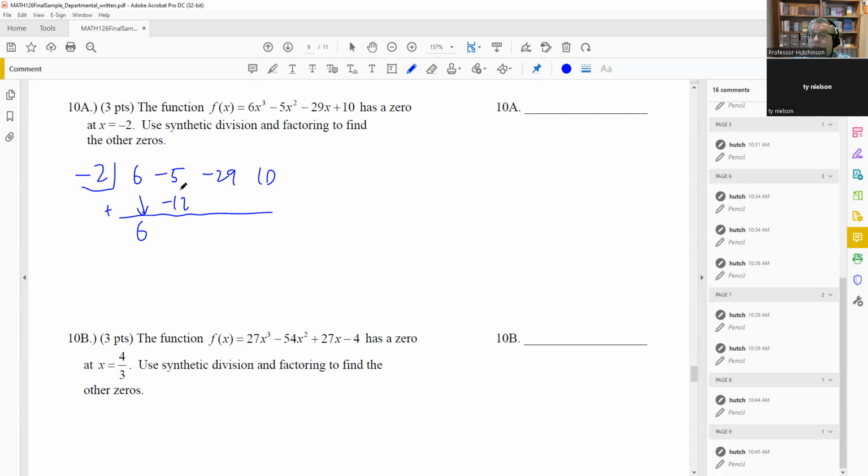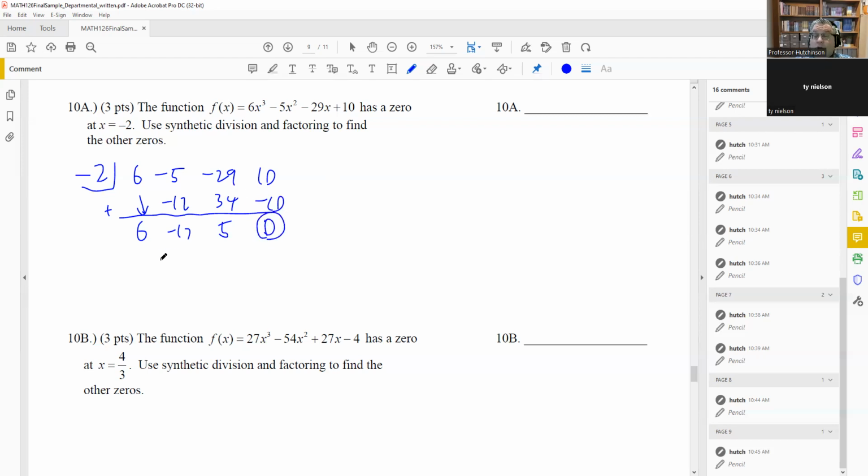Okay, so -5 plus -12 is -17. You multiply this, so we multiply that. That's going to give you the 34. We put that underneath the next column here. And then we're adding. So again, it's always adding when you're putting these in. So you get a 5 here, -10, and you get a remainder of 0 as expected.